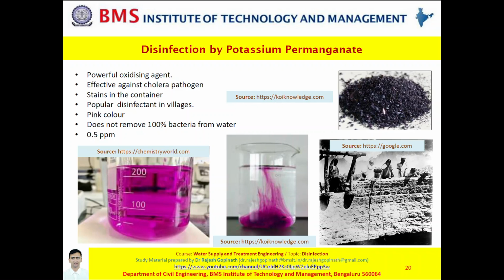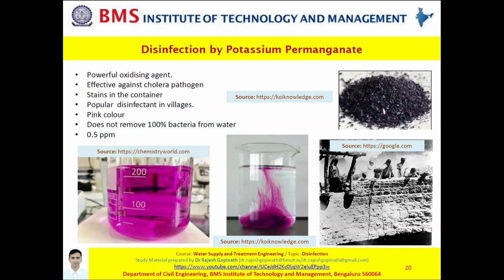Please remember that this popular disinfectant which is used in villages works on a very simple principle. Potassium permanganate, KMnO4, is an oxidant, which means when you add potassium permanganate into the water, you are basically adding oxygen, which will have the same effect as ozone, that is oxidizing effect. Though potassium permanganate can remove 100% Vibrio cholerae, it cannot give 100% removal of pathogens from the water.